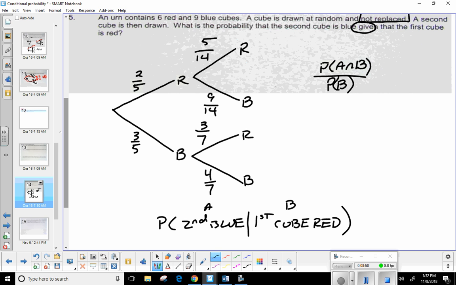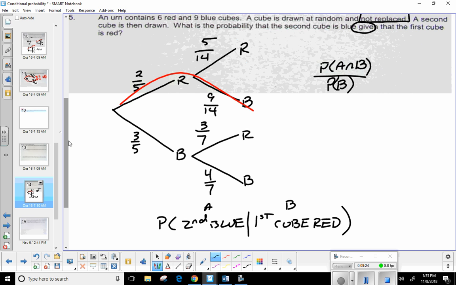Is everybody about ready? Okay, so how would I find the intersection of getting the second drawn blue, given that the first cube is red? I want the intersection of those two. Eli, what do you think? So don't you just need to find the branch where both instances happen? That's exactly right. So like where the first cube is red and the second one is blue. Okay. So we're going to follow along this branch right here. First one red, given that first one's red, the second one's going to be blue. I think I said that right. But that would be your intersection.